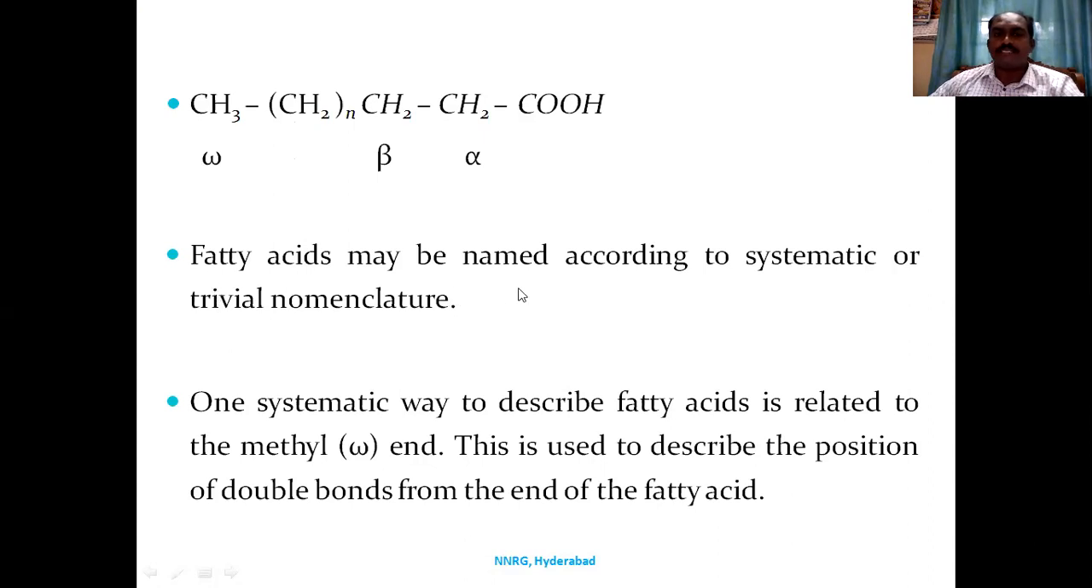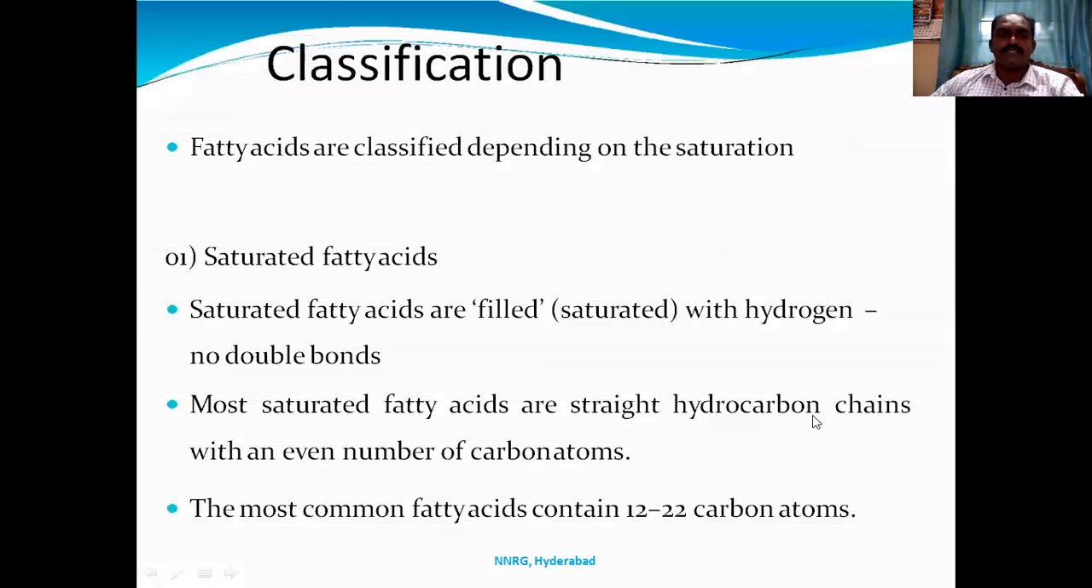Fatty acids are named according to systematic or trivial nomenclatures, so we can name them according to IUPAC names and trivial names. One systematic way is to describe fatty acids relative to the methyl end. It is used to describe the position of the double bond from one end of the fatty acid.